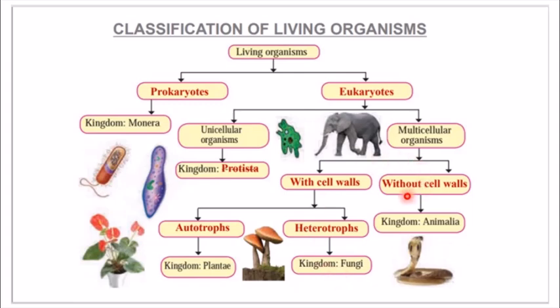And if there is no cell wall, that is in animals, we do not have cell wall. So this kingdom is, that is kingdom Animalia. So this classification was given by Robert Harding Whittaker. And according to this, we have 5 kingdoms, that is kingdom Monera, kingdom Protista or Protozoa, kingdom Plantae, Fungi and Animalia. So in this chapter, we will be studying about the kingdom Animalia and the different sub-kingdom classes of kingdom Animalia and what organisms are considered in the kingdom Animalia.